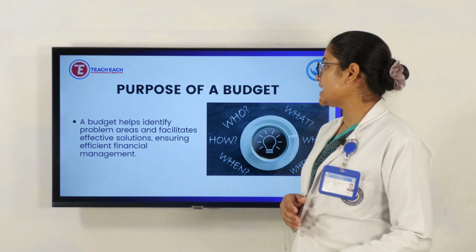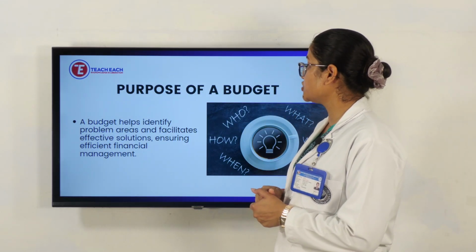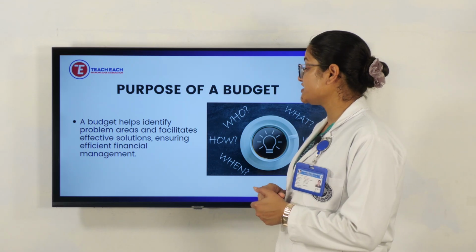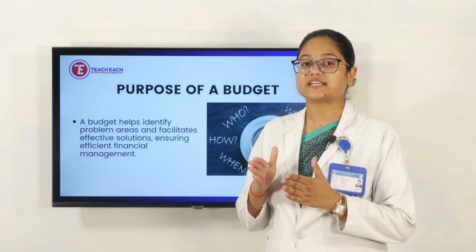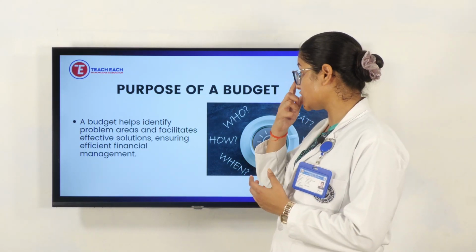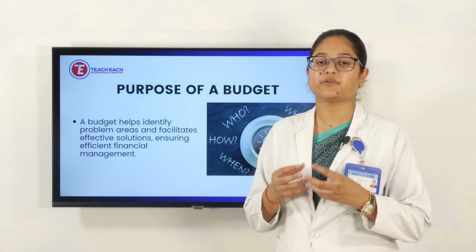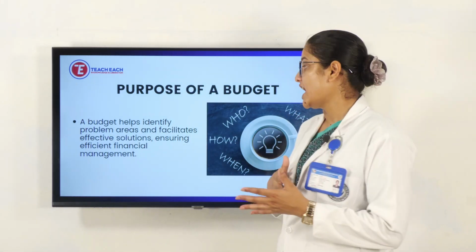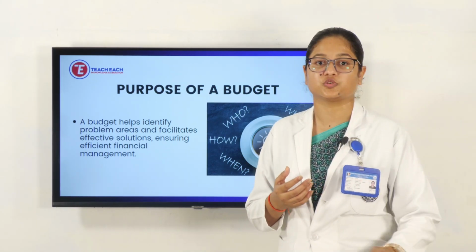Next, a budget helps identify problem areas and facilitates effective solutions, ensuring efficient financial management. When we have regular assessment and supervision of the budget plan, we will be capable of telling the solutions. If problems are happening in any places, we can give answers, and with flexibility, suitable changes can also be made.